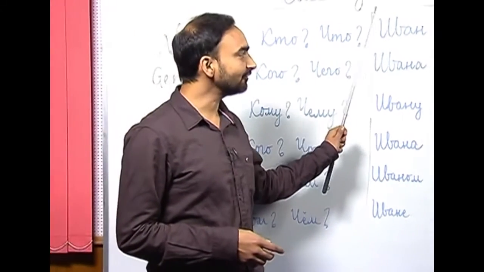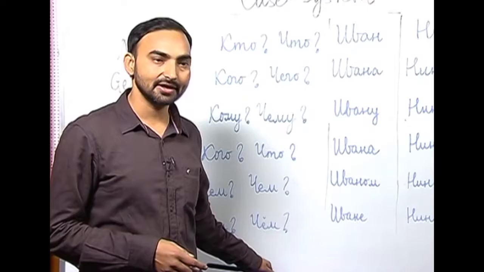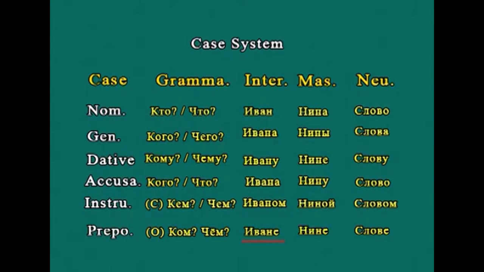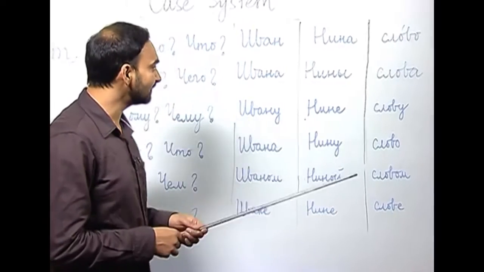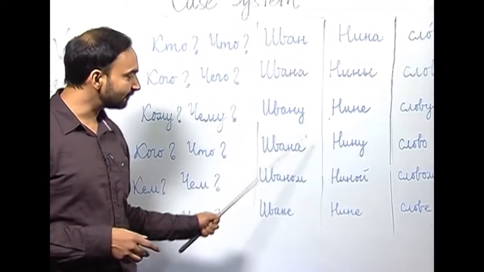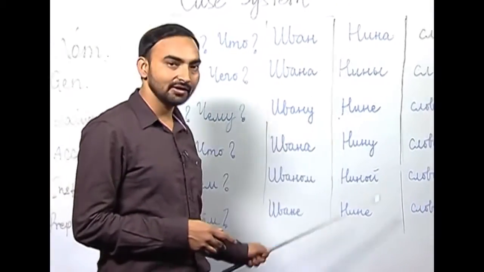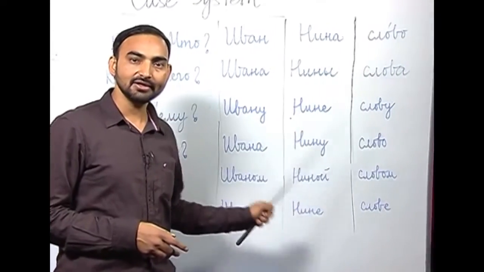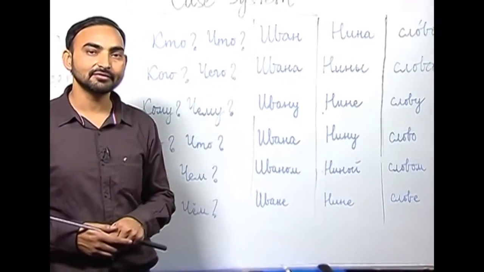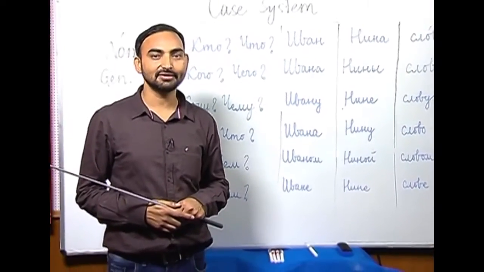Let us see the form of Ivan in the prepositional case. So, Ivan becomes Ivane, Nina, Nine, Slova, Slove. So, as you can see there are different forms of masculine nouns, feminine nouns and neuter nouns in different cases. So, that we will talk about in the next lessons.